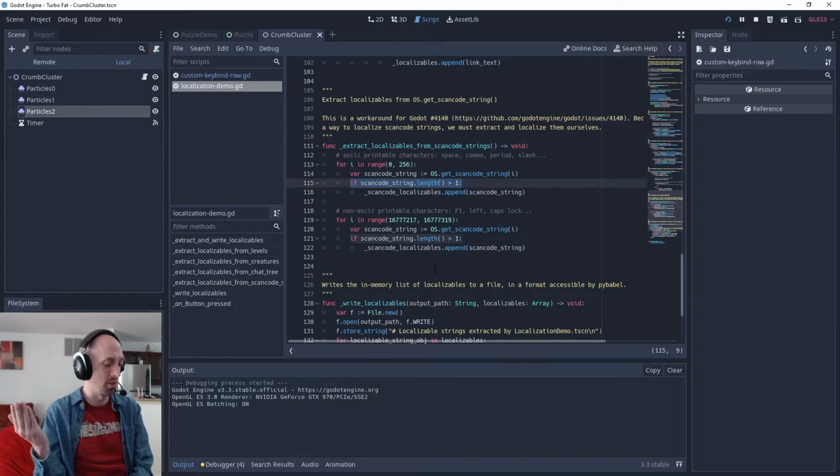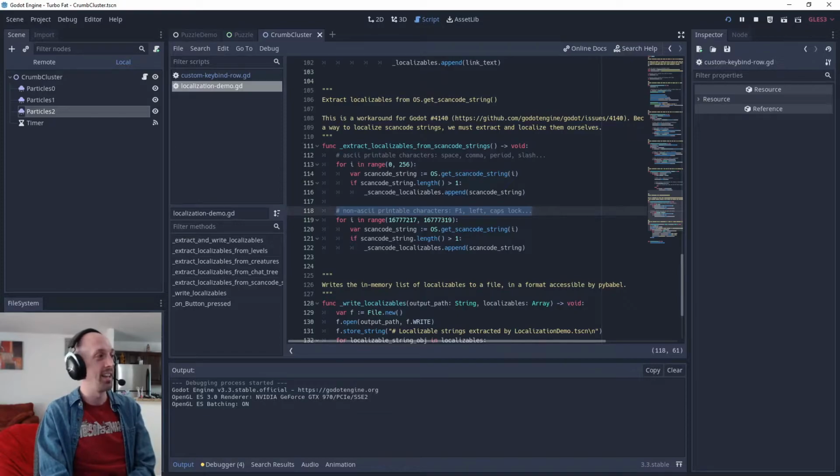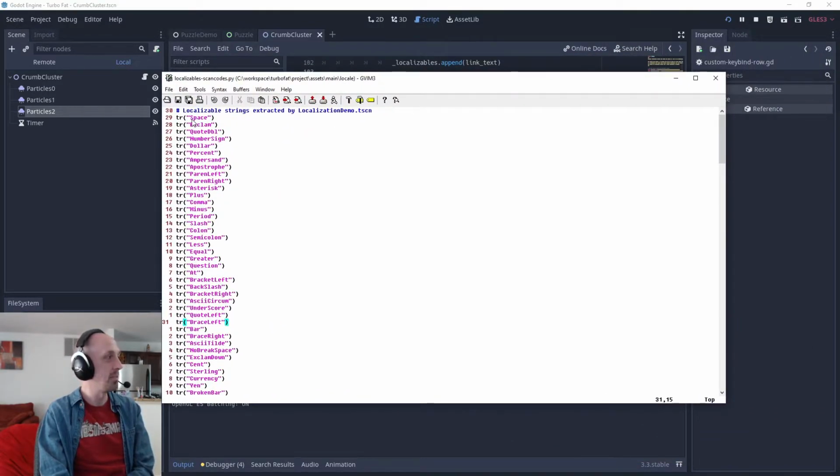There's no Spanish word for K. I guess K is Spanish. Bad example. But I loop over all the ASCII printable characters, all the non-ASCII printable characters, things like F1, and then I generate this fake Python file, which just lists them all, and then they can go into our templates file, and then they'll be translated just like everything else. So there it is. It works. It's a nice little workaround.